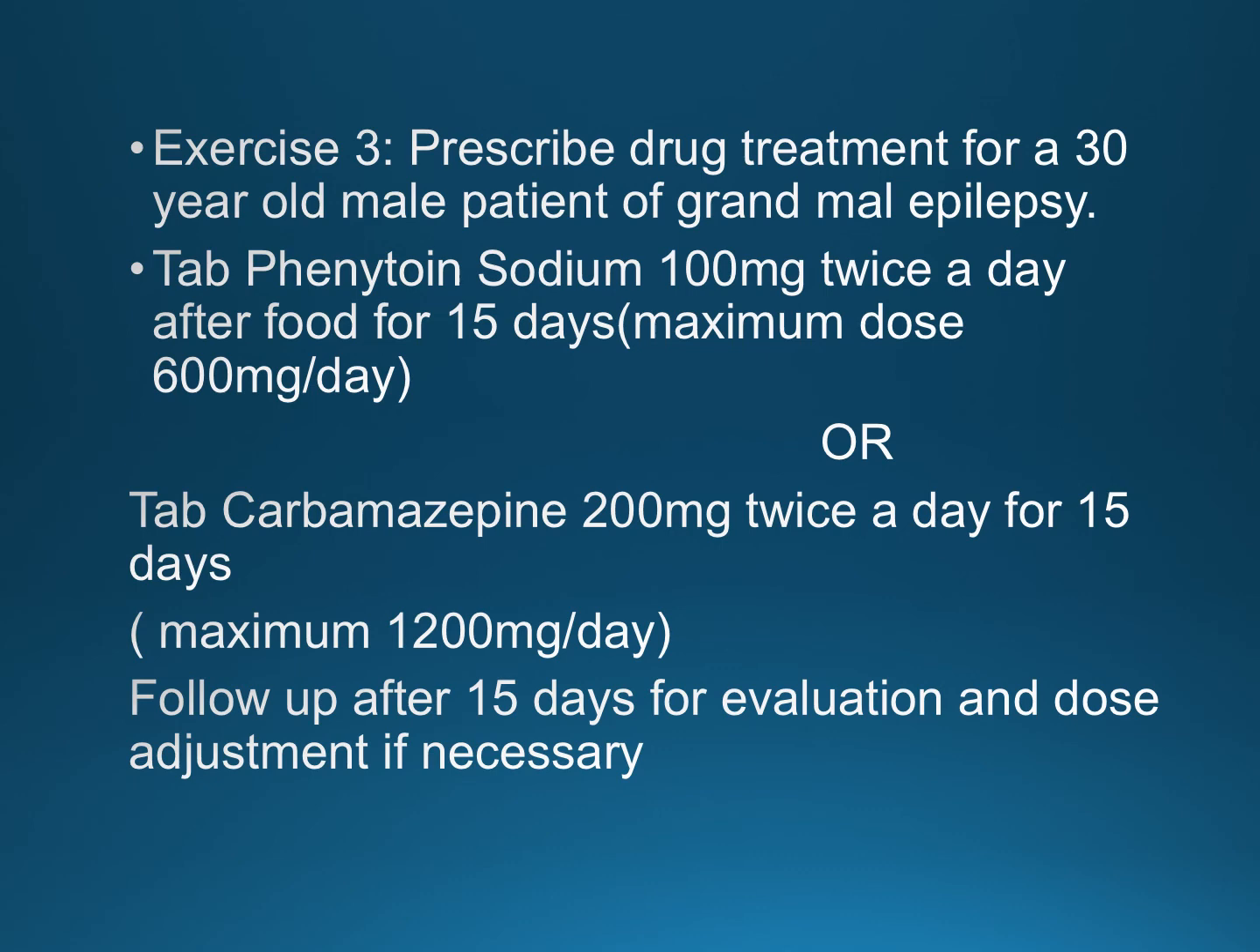Or if that is not there with the pharmacist, second you can write tablet carbamazepine 200 mg twice a day for 15 days. So you need to write the quantity of medication, that is 30 tablets, and the instruction at the end is follow up after 15 days for evaluation and dose adjustments if necessary, and complete the prescription by doctor's signature, registration number and stamp. So please keep in mind that you are writing a prescription in proper prescription format, and these are the medications for the given condition.